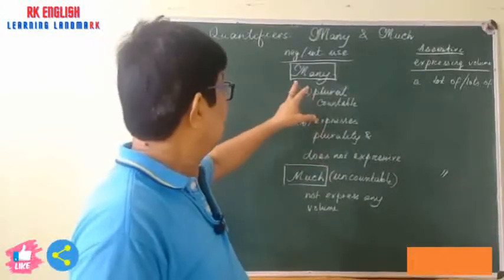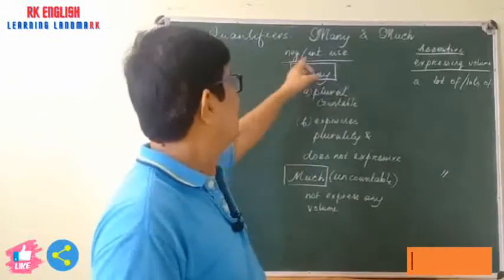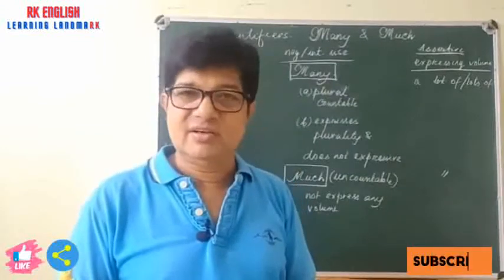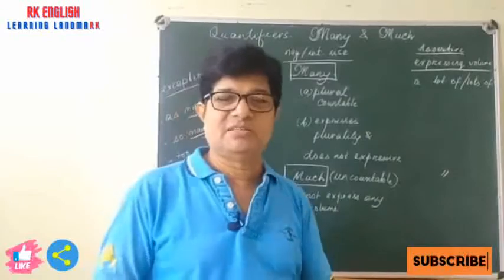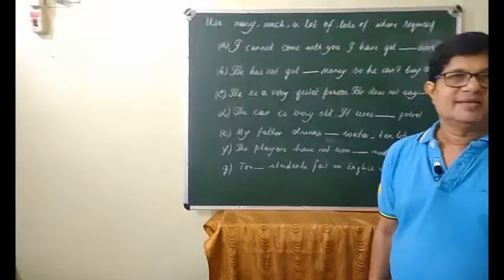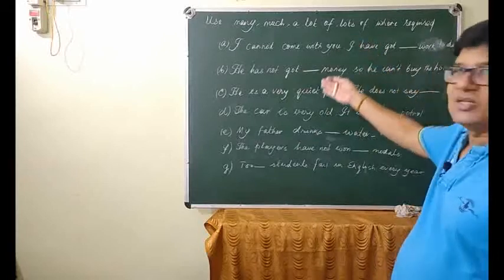And most important is that whenever you use many or much, they are almost always used in negative or interrogative sentences. Understand? So now you come down to the exercise part. We have taken down some questions.